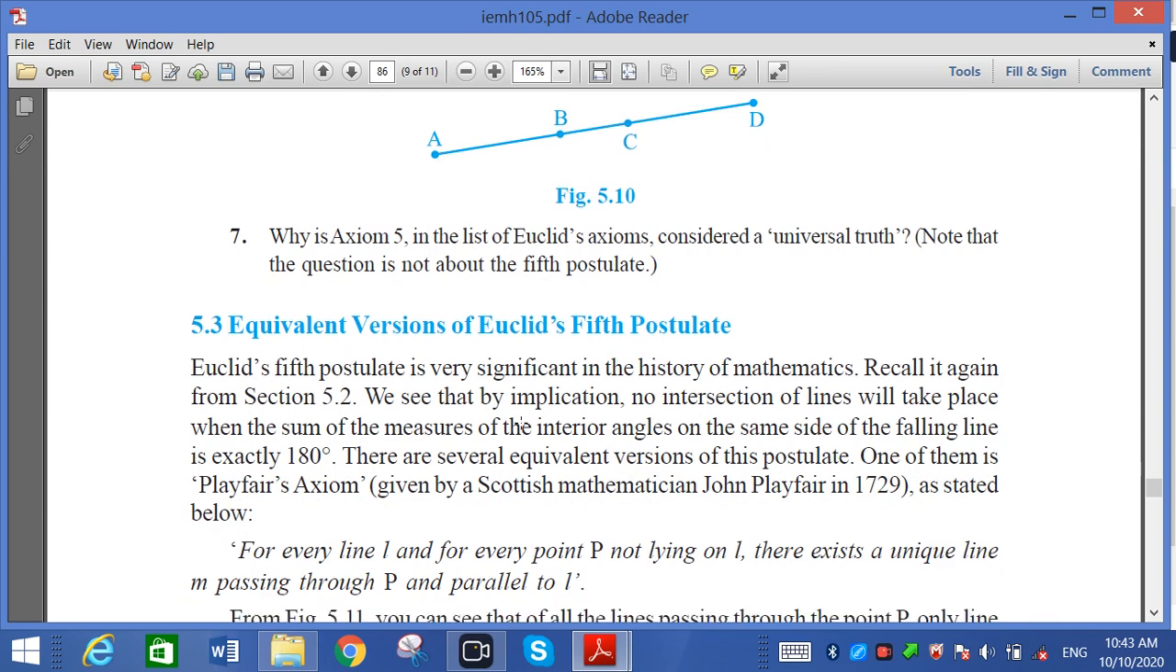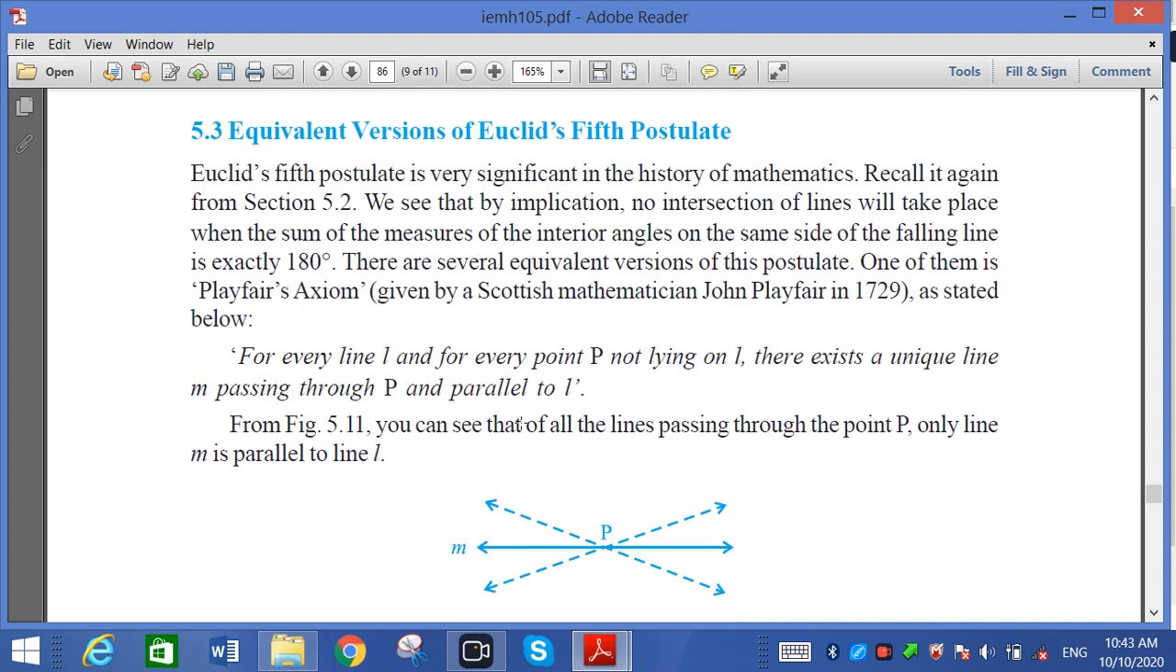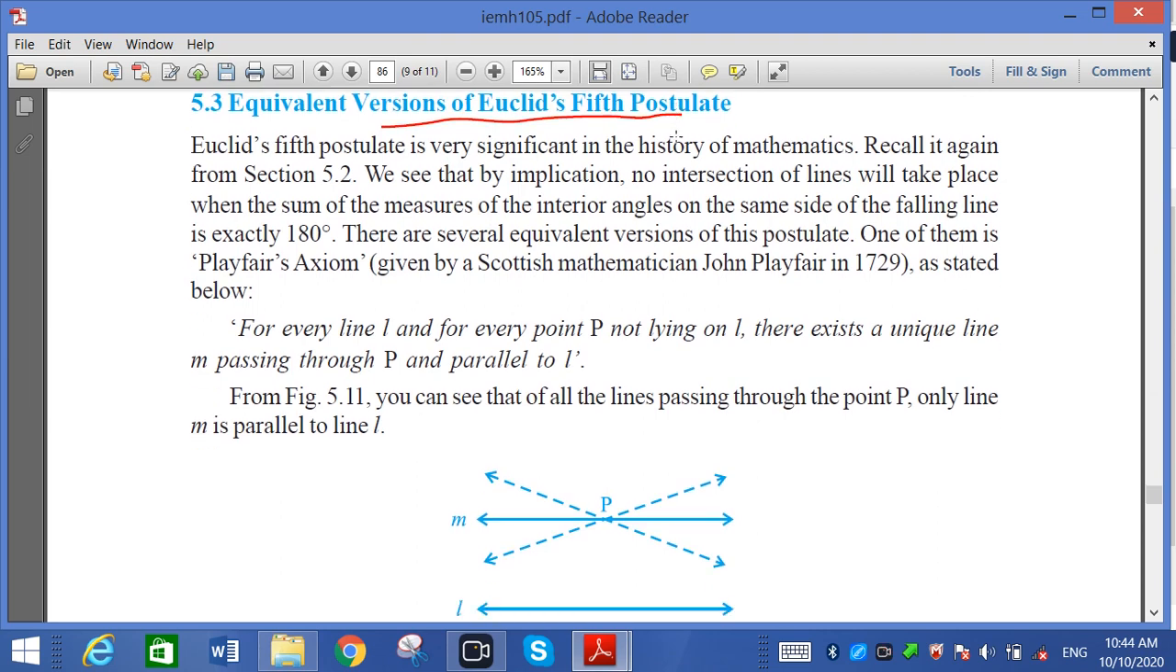Now the explanation of the fourth, that is 5.3, equivalent version of Euclid's fifth postulate. Euclid's fifth postulate has an equivalent version.